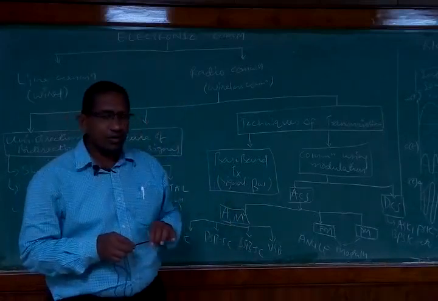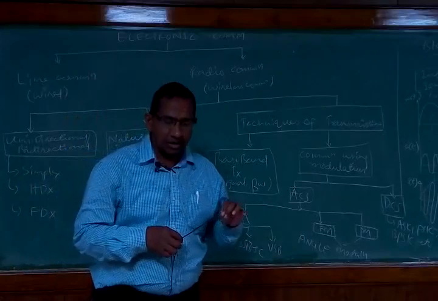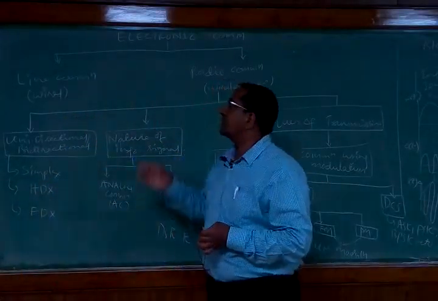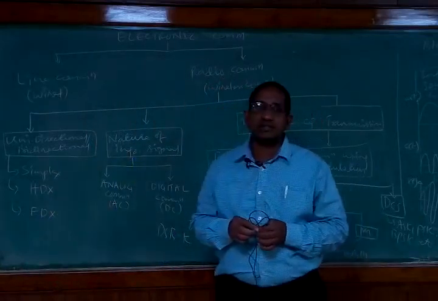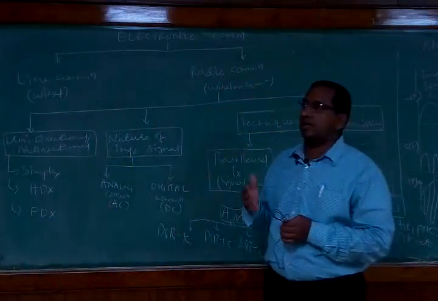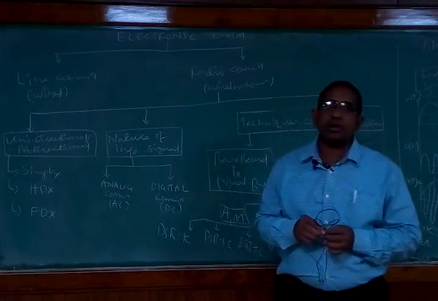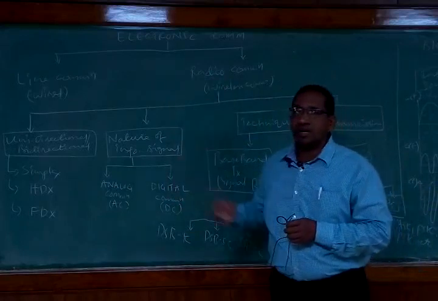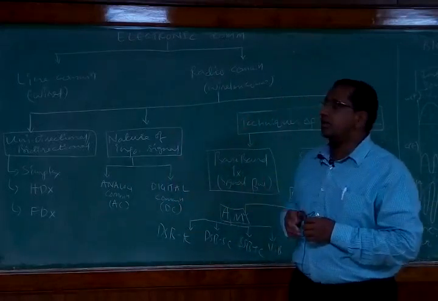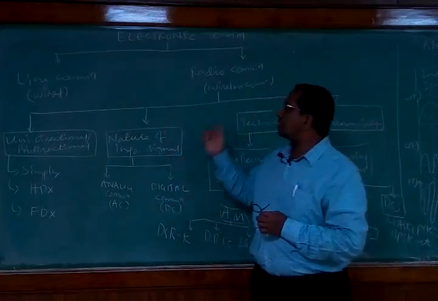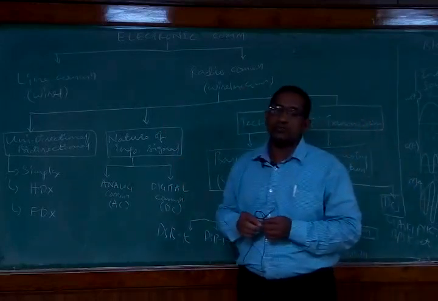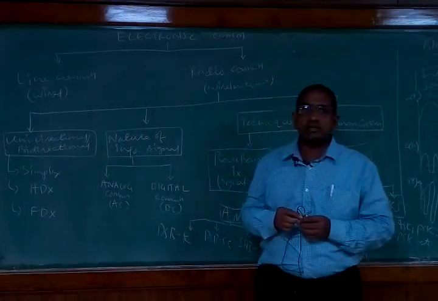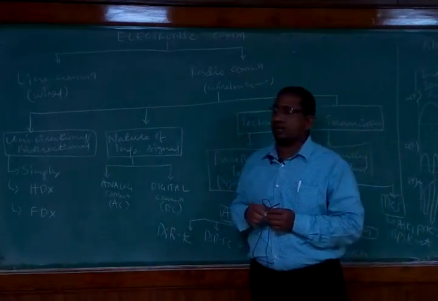Before we go deeper into the subject, it is better for us to understand the various classifications of the communication systems. Thereby we understand where we are in the analog communications, in the entire communication system process. When you think about communication systems, we have two types: one is line communication, and the other is radio communication. Line communication is a wired communication, whereas radio communication is known as wireless communication.